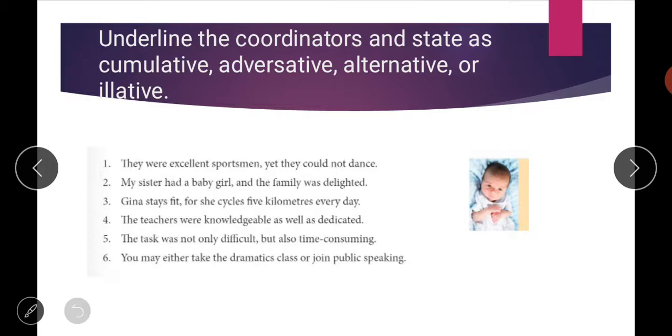So again students, now there is an exercise for all of you. Underline the coordinators and state whether they are cumulative, adversative, alternative or illative, that we have done now. First of all you have to find the conjunction in a given sentence, and then you have to tell the type of that conjunction. So let us see what are the different conjunctions given.